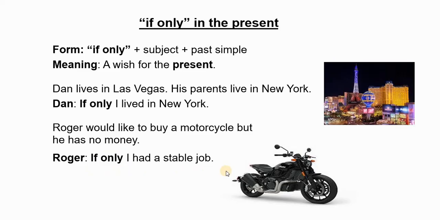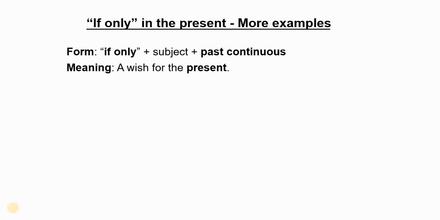So this means that Roger in the present would like to have a job so that he can buy a motorcycle. "If only I had" is the past simple form of the verb has, and the meaning is in the present.